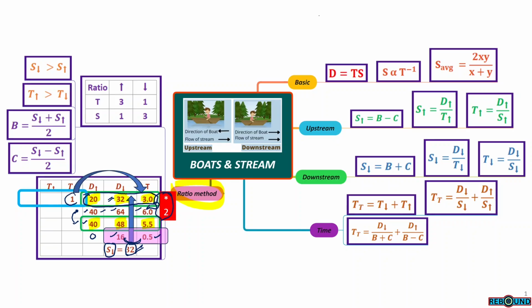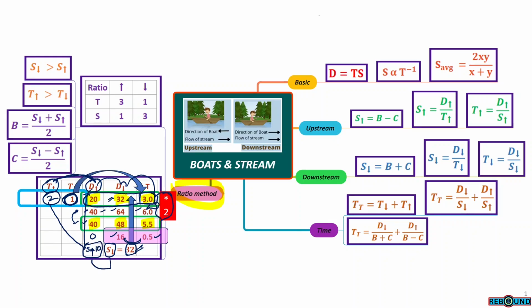The time of downstream is 1. So 1 hour is the time required going downstream, whereas the total time is 3 hours. For going downstream and upstream, the time was 3 hours. So the time for going down is 1, then the time going up is 2. So this is the result we have concluded. From this, we can simply calculate the speed of upstream. As we know the time of upstream and distance of upstream, from these two we can calculate the speed of upstream. So the speed is 10.